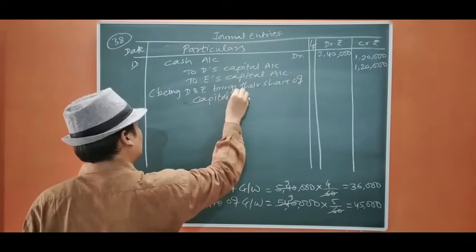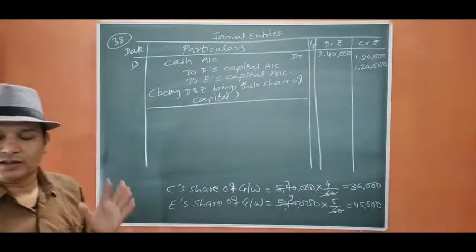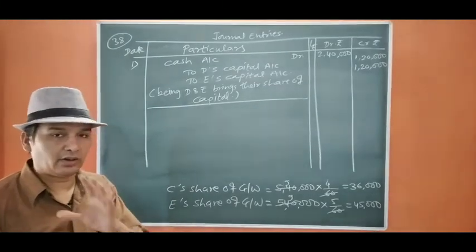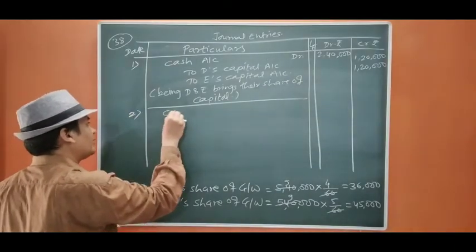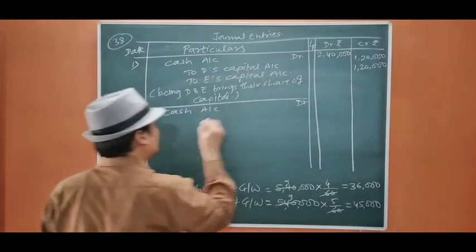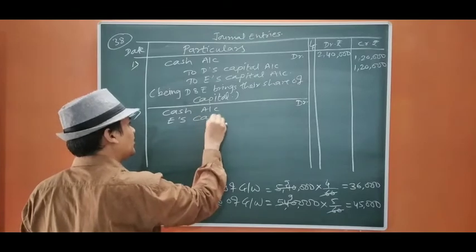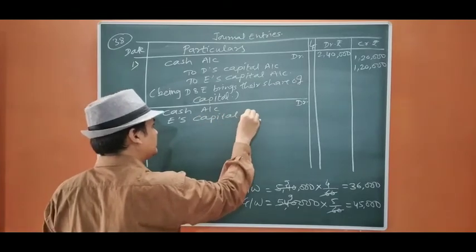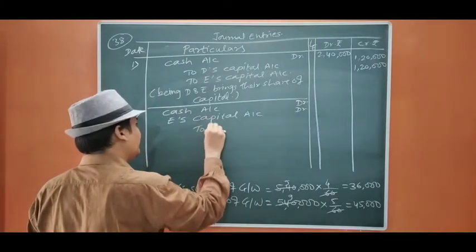Okay. Now, as you know, B is able to bring his share of goodwill, but E is not able to bring his share of goodwill. So the entry will be cash account debit. Now E is not able to bring, so E's capital account debit to premium for goodwill.